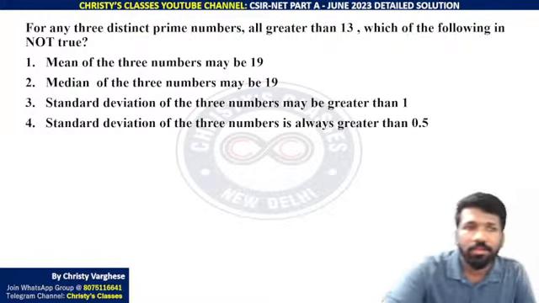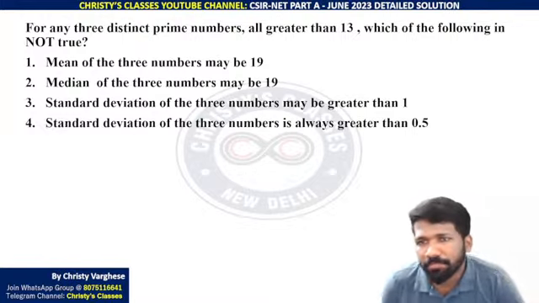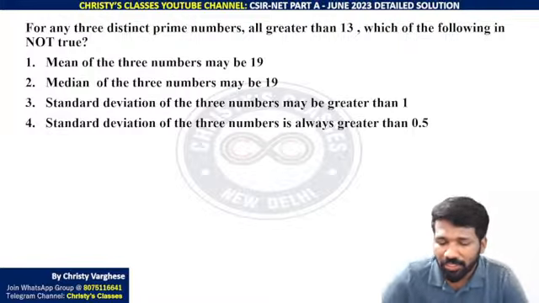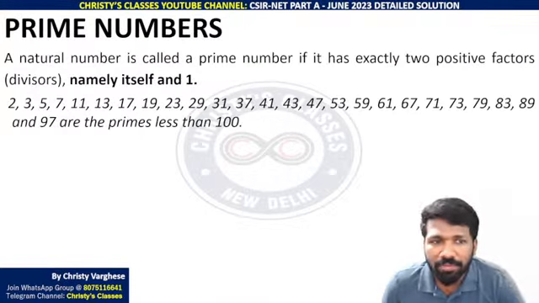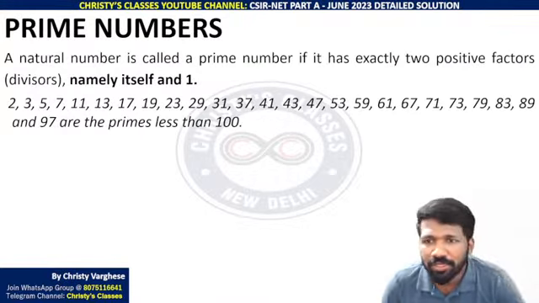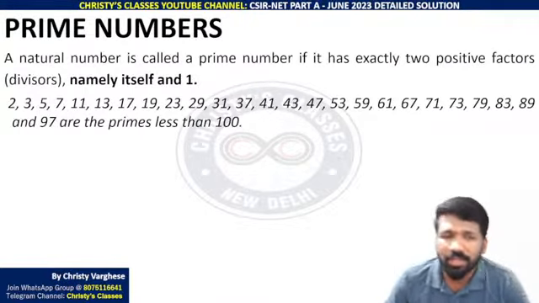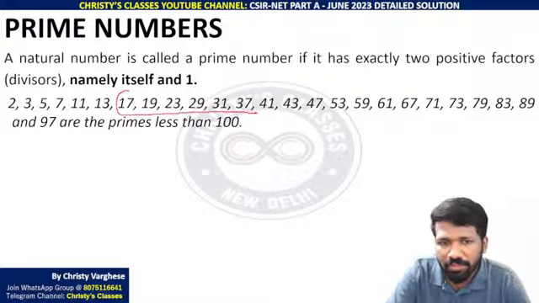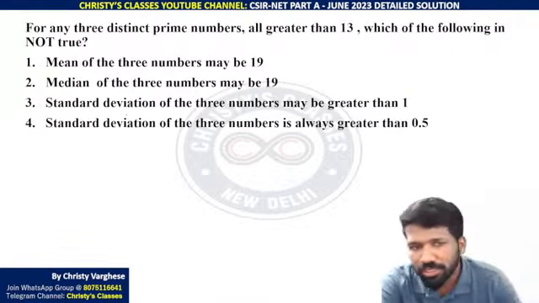So I'll explain. For any three distinct prime numbers, distinct, they are different, that is clearly mentioned, all greater than 13. They should be prime numbers greater than 13. What is a prime number? A prime number is a natural number that is exactly divisible by 1 and that number only. These are the first 25 prime numbers. More than 13 is mentioned, so this is what we are dealing with: 17, 19, 23, 29, etc. Isn't it?